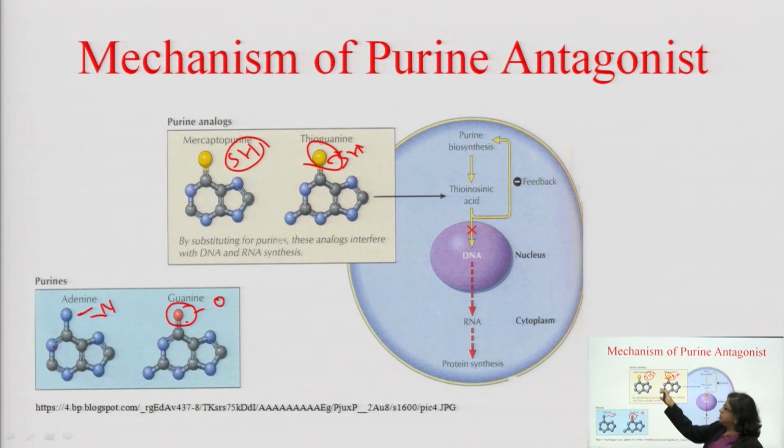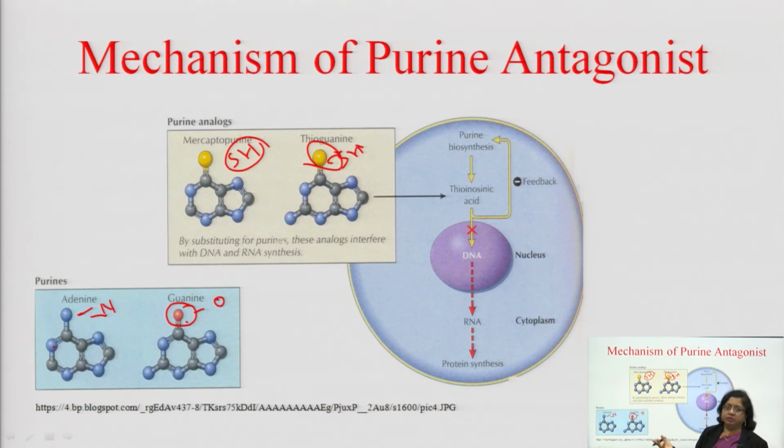So, this can act as a competitive antagonist. By substituting for purines, these analogues interfere with DNA and RNA synthesis. In DNA synthesis, what is there? Purine and pyrimidine bases. So, in place of your purine base, this substitute takes place, like you can take the example of mercaptopurine and thioguanine.